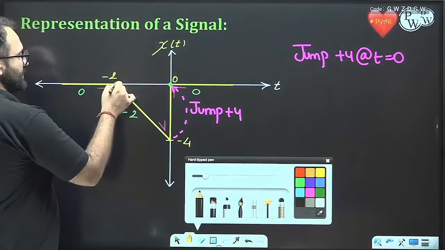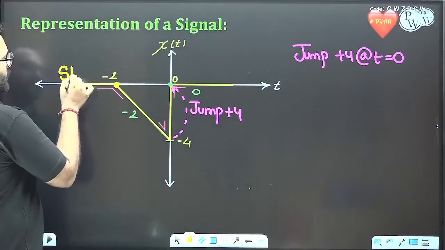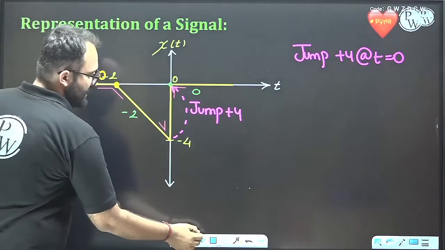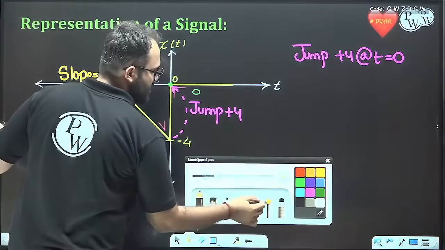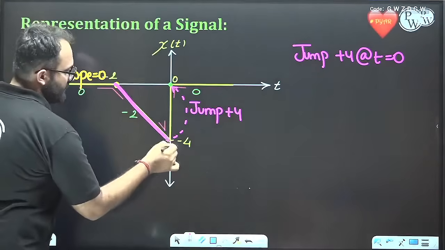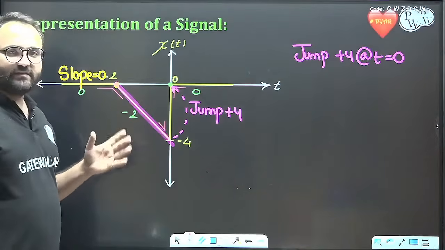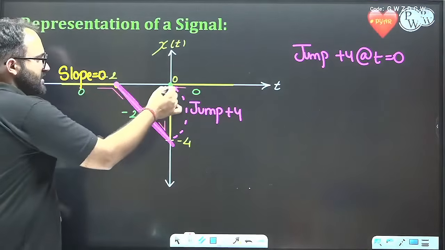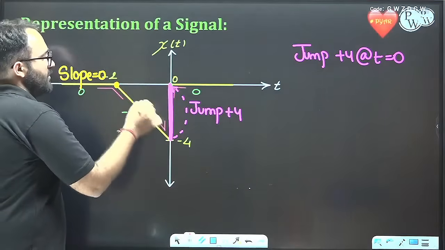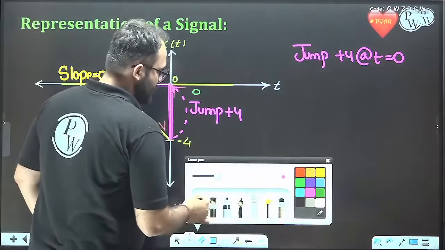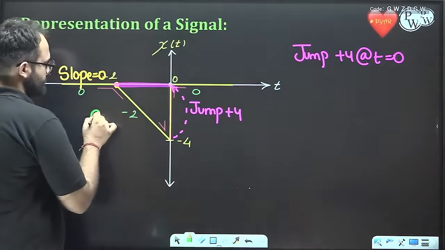Next, at this location, we have slope equal to 0. And in this duration, we have a negative slope. The change in height is 4. The change in width is 2. So we can see that the slope is minus 2.